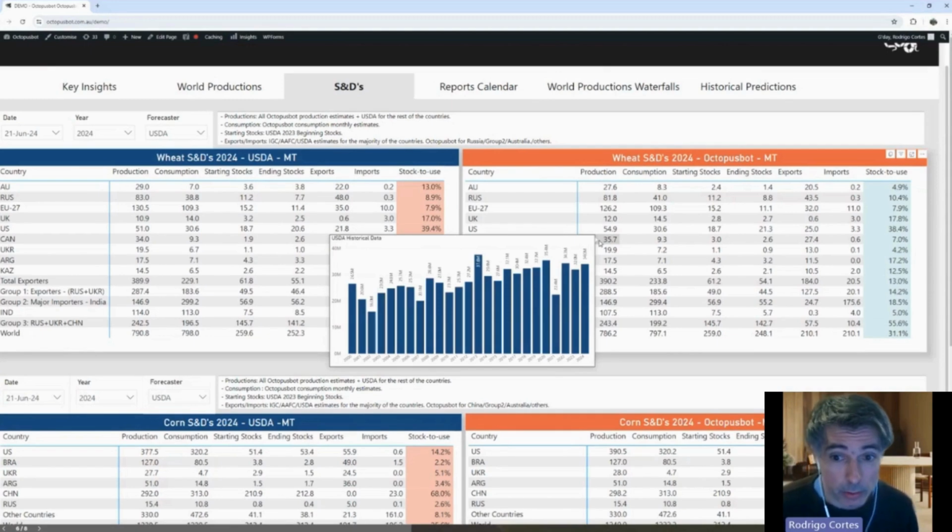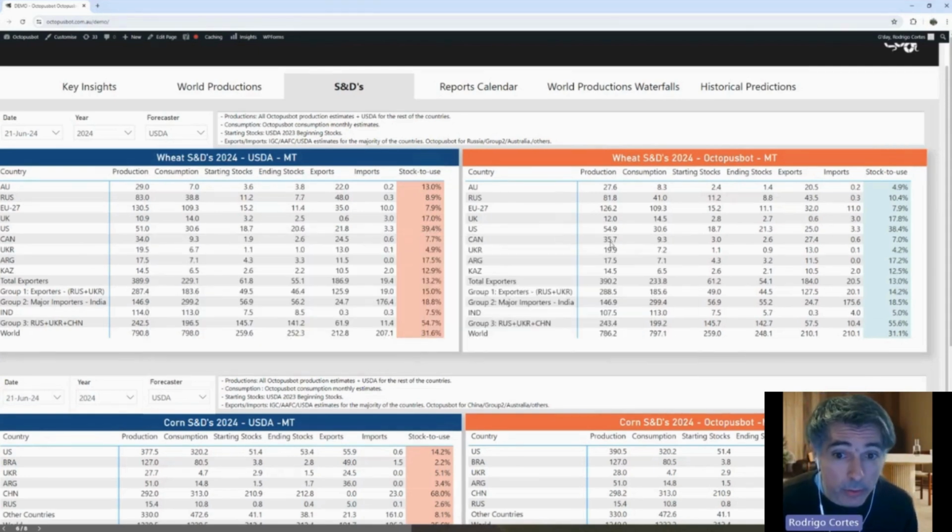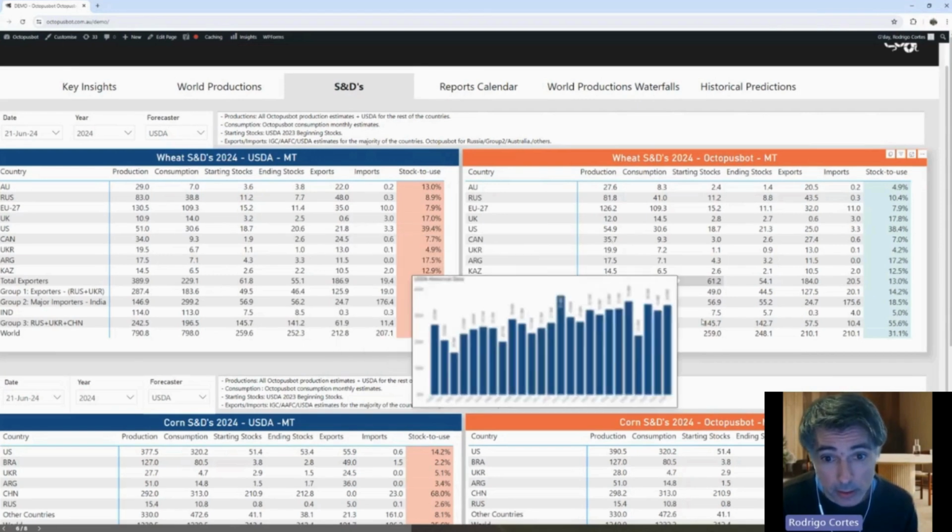Canada, I'm not going to go into the details of the report, but it was quite dry in Saskatchewan and Alberta in the last month. They received really good precipitation in the month of May, over the median precipitation, so that's corrected the soil moisture, and now they have much better conditions than the last 5 years. So our estimate went up from 34.5 to 35.7. So we're estimating 1.7 million tons higher than the USDA at this stage.